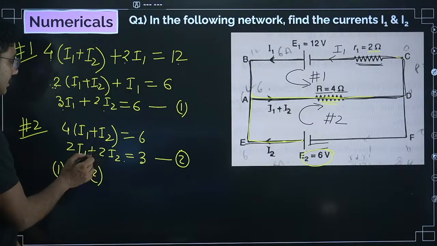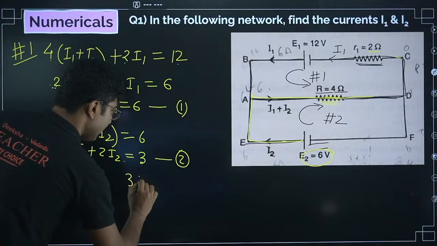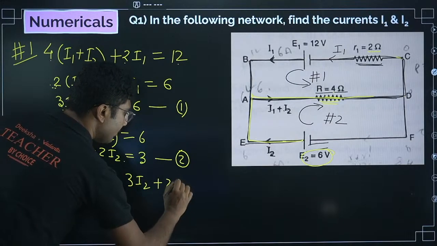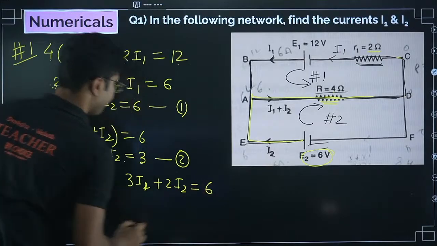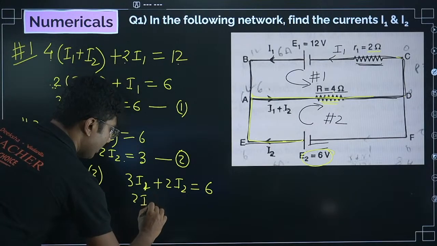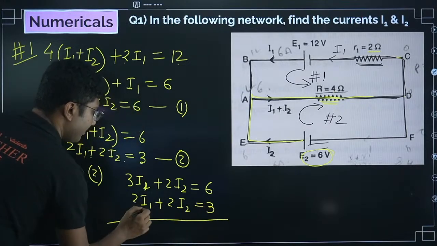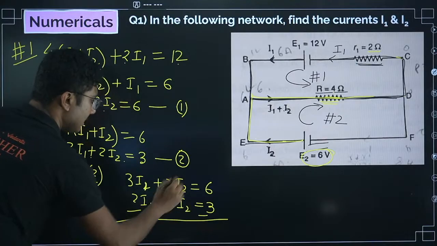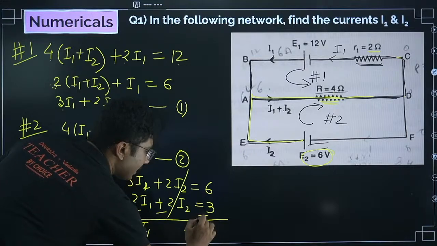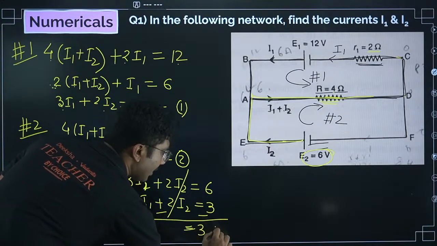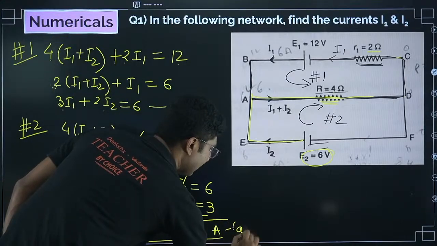If you see that this is plus, I2 will be cancelled automatically. So 3I1 plus 2I2 equals 6, and 2I1 plus 2I2 equals 3. Now subtract them: minus, minus, minus, it cancels. You get I1 equals 6 minus 3, that is 3. So I1 equals 3 ampere. This is our answer number A.